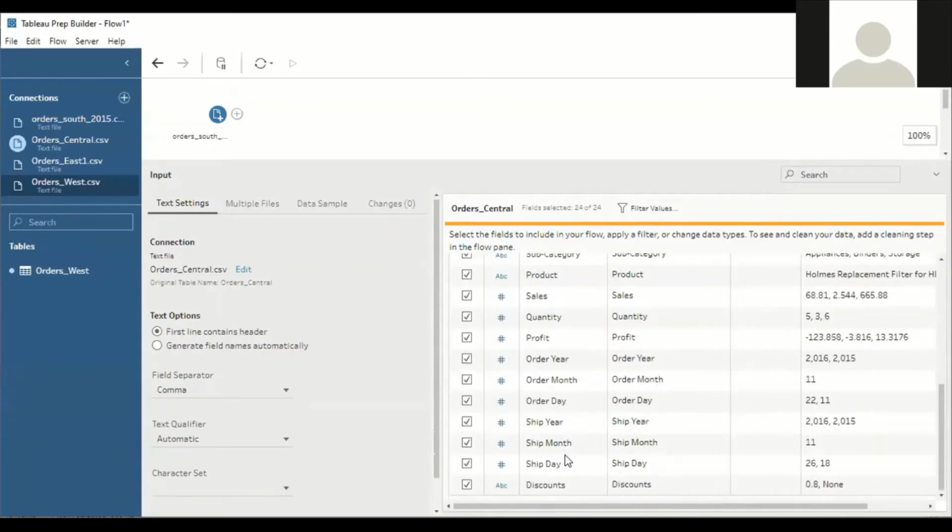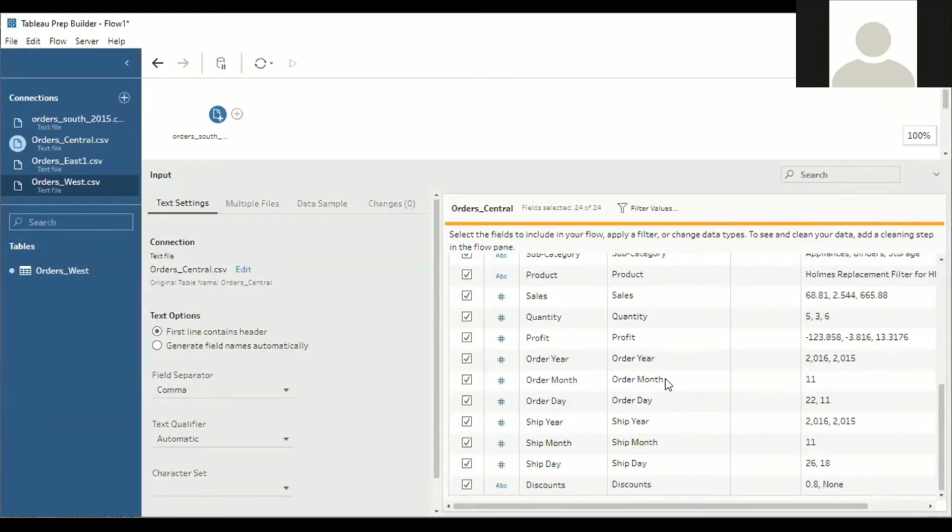Understood? Now our task is to merge these three columns and create one new column called ship mode, so that we can match that column with the order south. In the same way, we have to perform the same process for order year, order month, as well as order day. So this is one data mismatch we found when we compared the order south with the order central.